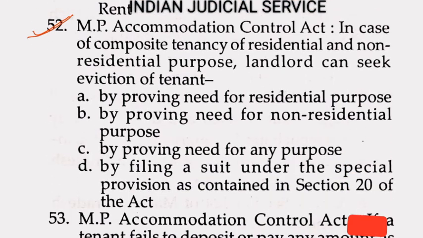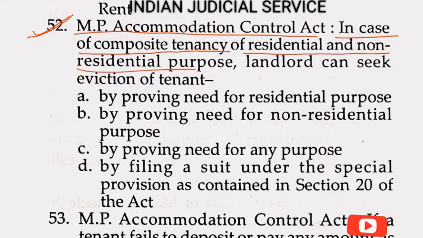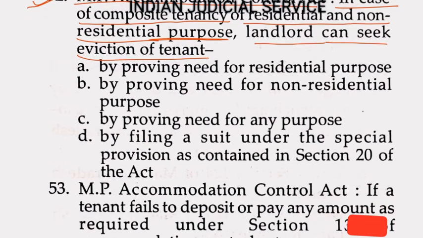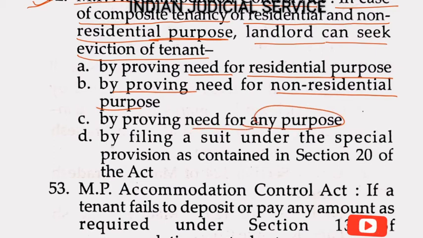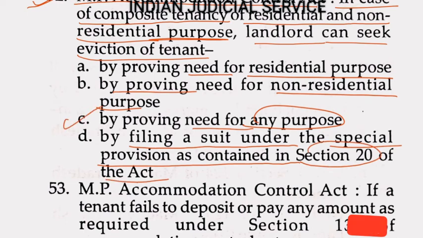Now question number 52. MP Accommodation Control Act, in case of composite tenancy, the residential and non-residential purpose, the landlord can seek eviction of tenant. Option A here, by proving need for residential purpose. Option B, by proving need for non-residential purpose. Option C here, by proving need for any purpose. And option D here, by filing a suit under the special provision as contained in section 20 of Act. So answer is here clearly option C, by proving need for any purpose.